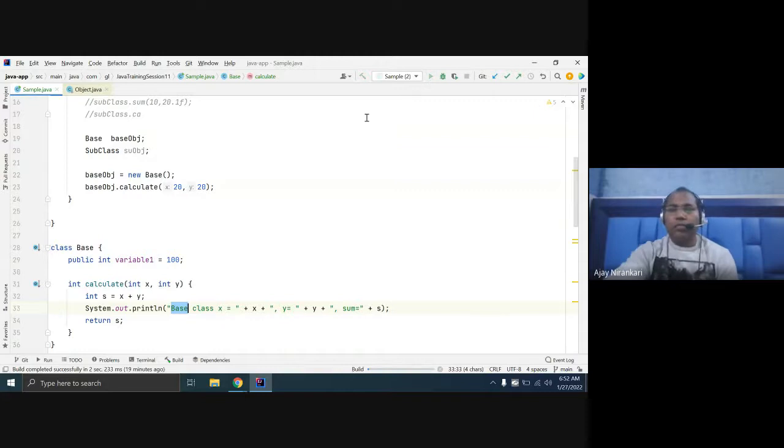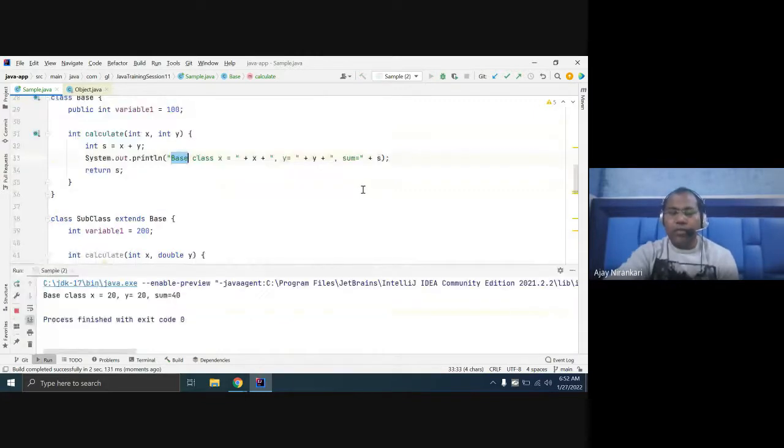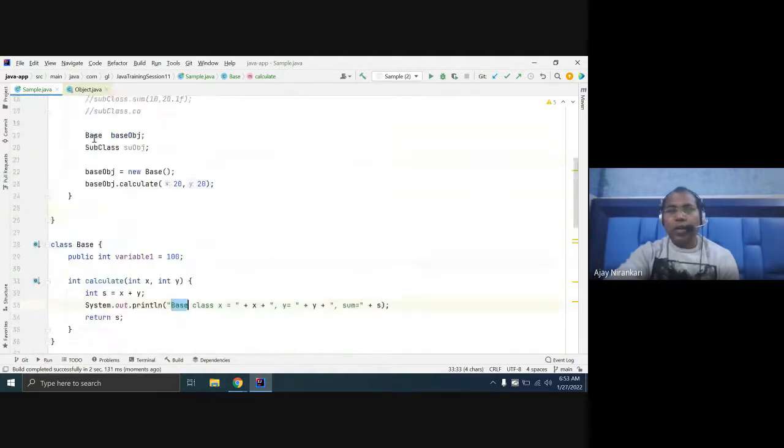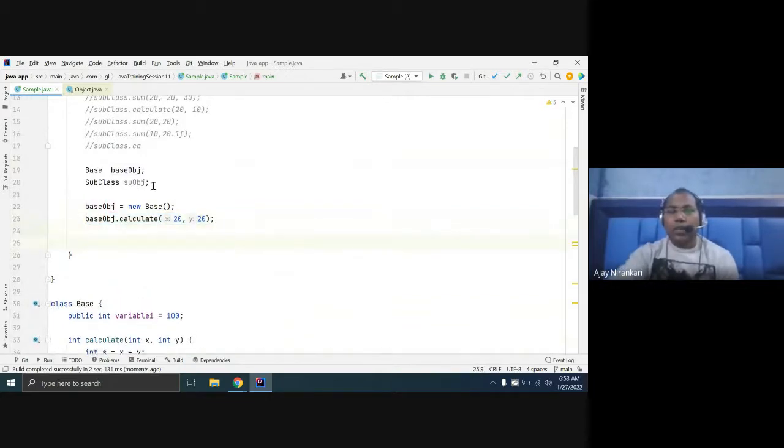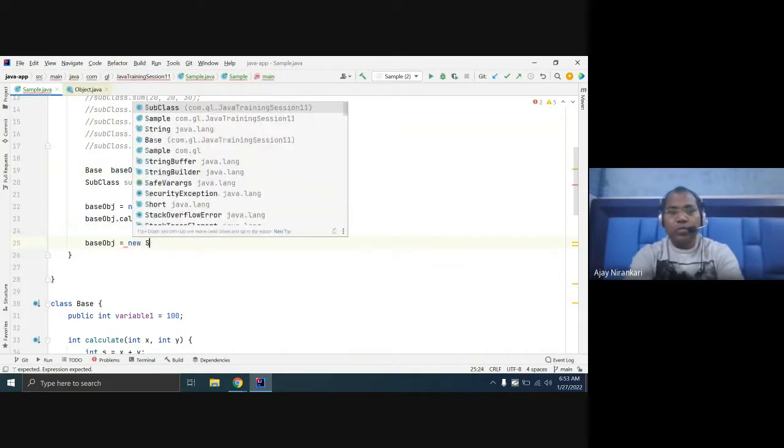Till now, no problem, I think. You can create a base class object and invoke. But we have another option here: your base class variable can also be initialized with a new subclass.